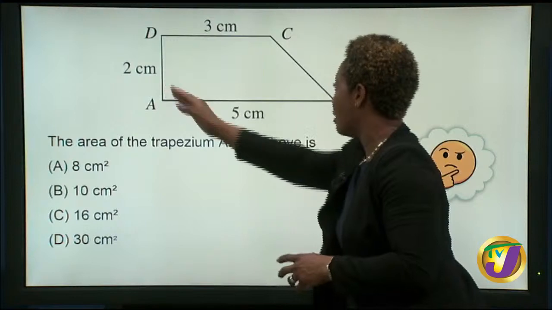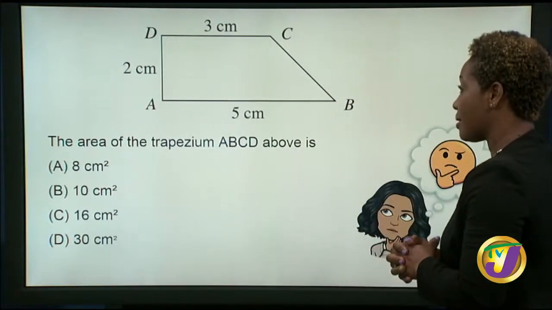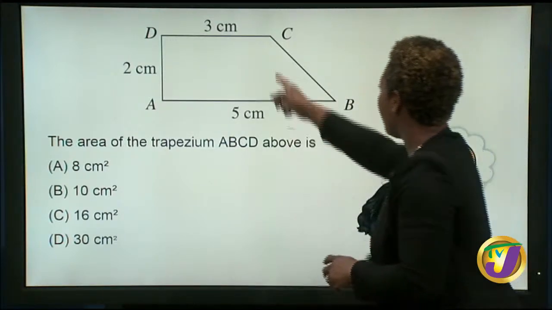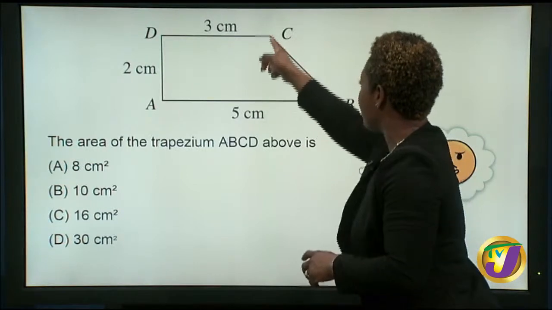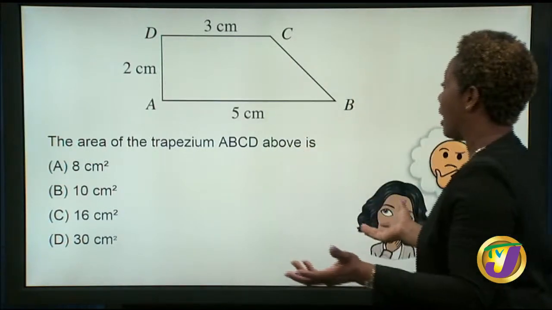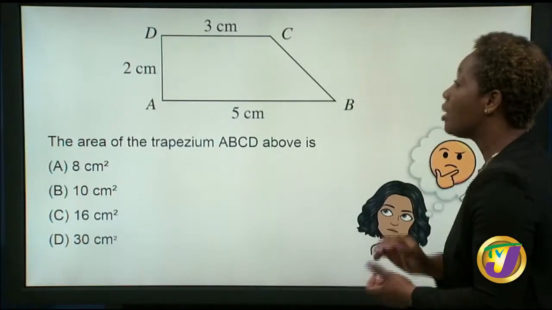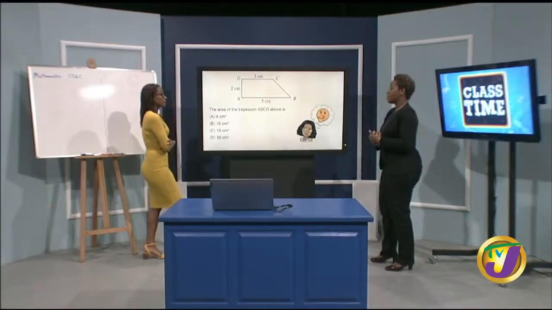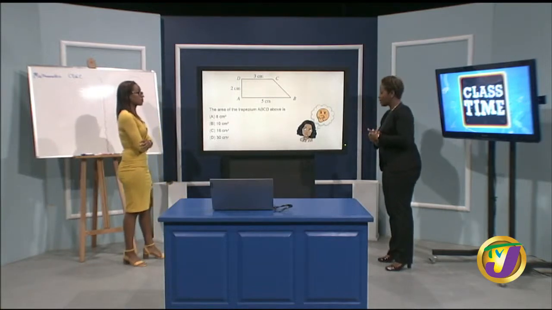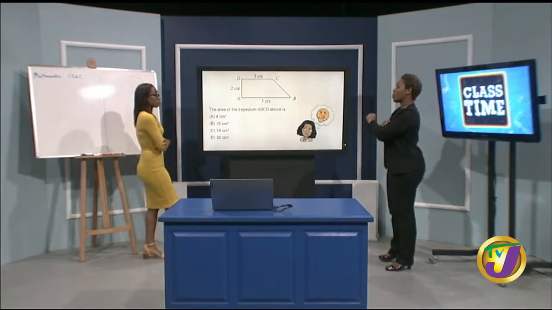So 3 multiplied by 2 would give me 6 square centimeters over there. And then this is 2. The perpendicular height is also 2. That's half base times height. So half base is 1, times 2, that's 2 square centimeters. So we're talking about 2 plus 6, 8 square centimeters. That would be my area.